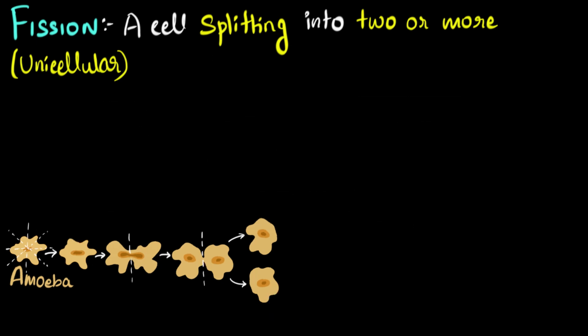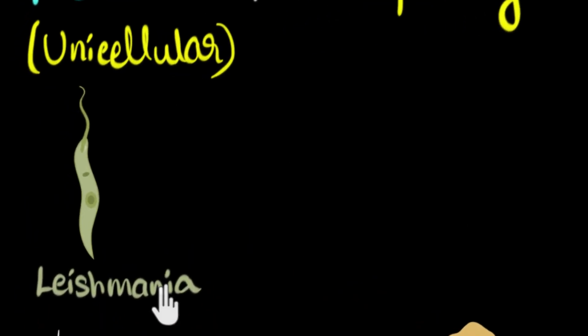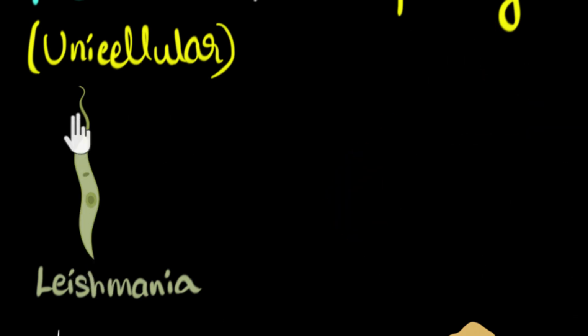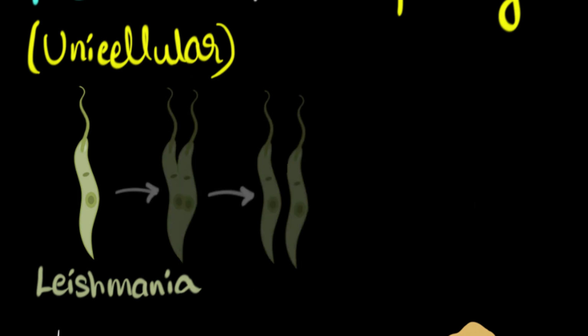And now let's talk about another organism called Leishmania. You can see it has what your textbook calls a whip-like structure. If you're wondering what a whip is, it's that leather thing which, when you hit, makes that sound. Anyways, if you take an organism which has that structure, this is also unicellular. It also undergoes reproduction by fission.